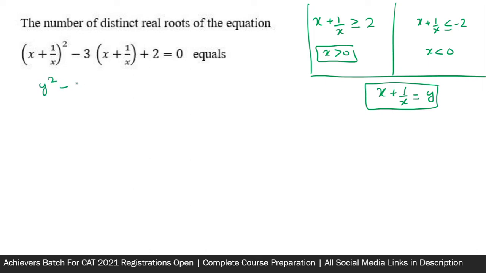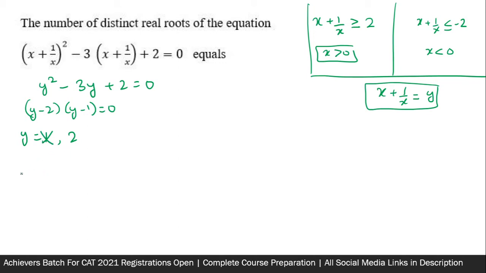y square minus 3y plus 2 equal to 0. Solving this quadratic is child's play. So y minus 2 into y minus 1 is equal to 0. y is either equal to 1 or equal to 2. Now you know that this y is a very responsible expression, which when positive can never be less than 2. So y cannot be equal to 1. y can only be equal to 2.